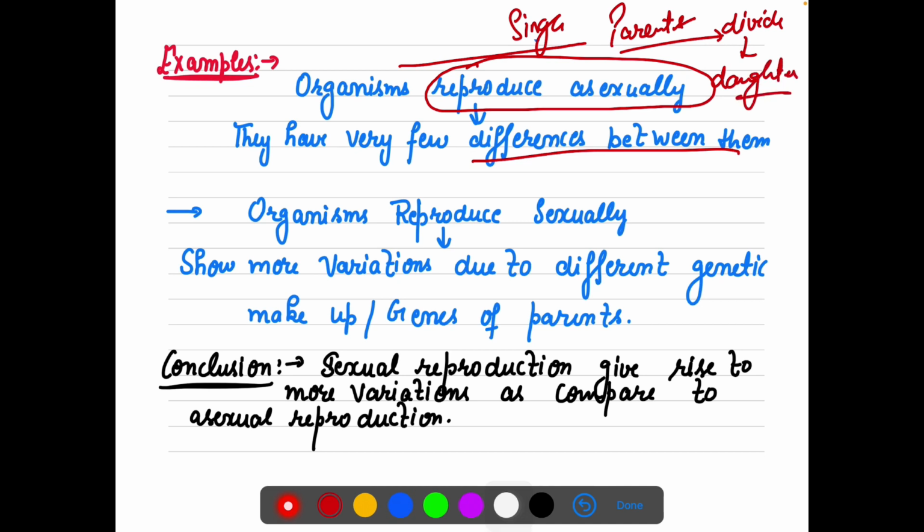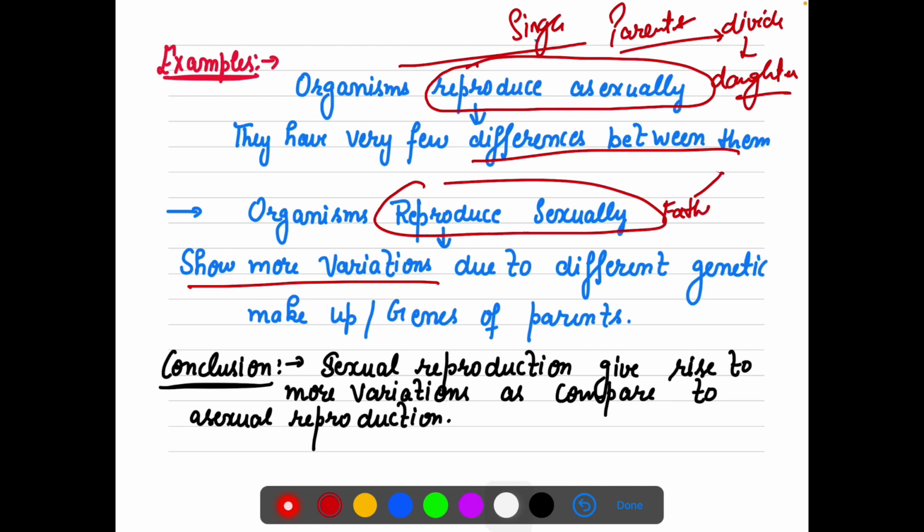But that is not the scenario in case of sexual reproduction. In sexual reproduction, there are more variations. Why more variations? Because of the father's genetic makeup. Genetic makeup means I'm talking here about the genes of the parents. Father's genes are different, mother's genes are different, and